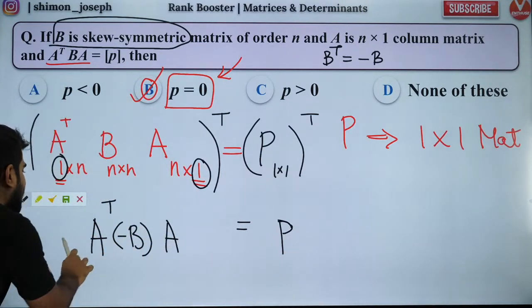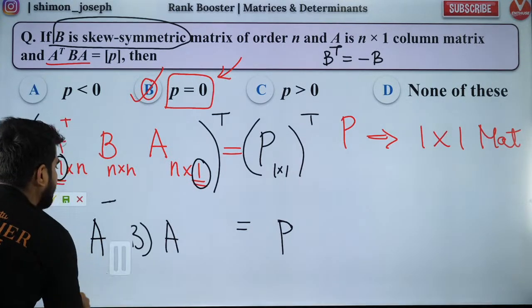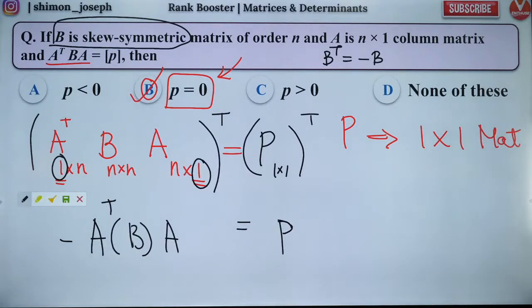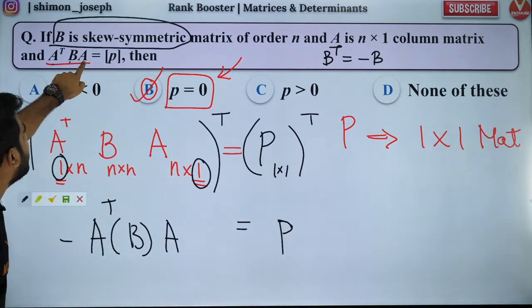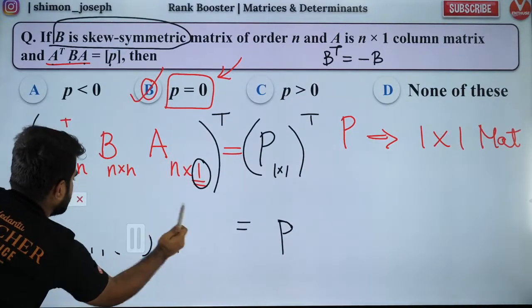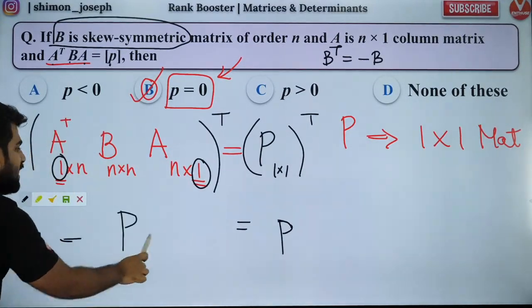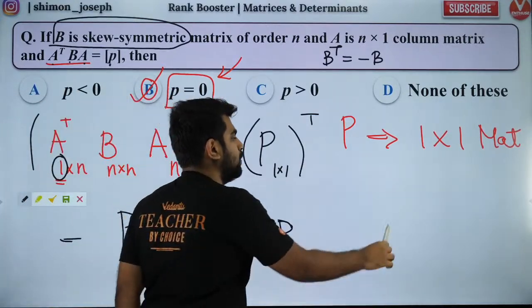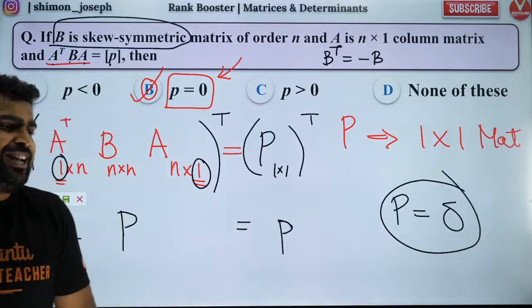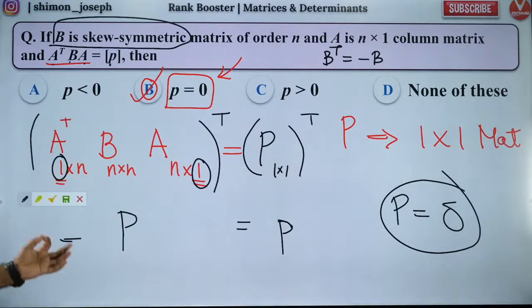So this minus I can take outside. I told you scalar can be taken outside. So I'll put B here and take the minus outside. Now A transpose BA is P. So minus of A transpose BA will be minus of P. So minus P is equal to P. That means P is 0. Legendary question! Such a simple one, and I was able to do it using simple logic.